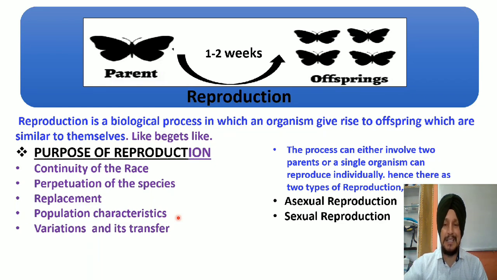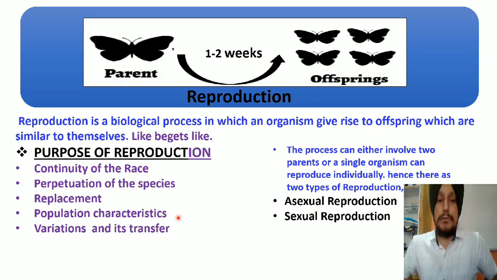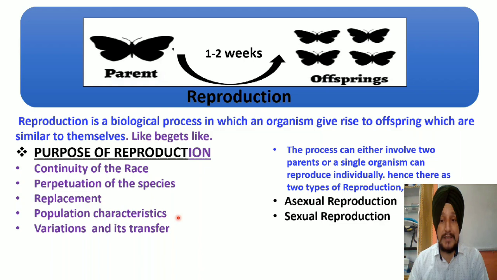what we call the aged people increases, it is not a good sign for the population, because aged people turn toward the final stage of the lifespan. So it is reproduction that continually produces young ones, so as to maintain a balance in the different characteristic features of a particular population. So the reproductive system plays a very important role in maintaining the different types of individuals in a particular population. And last but not least, we have the most important and significant feature,